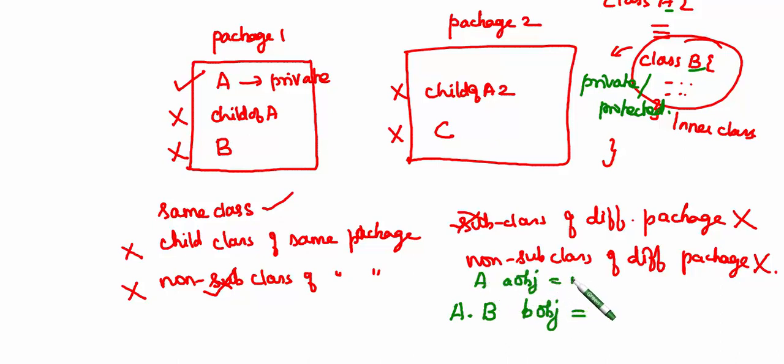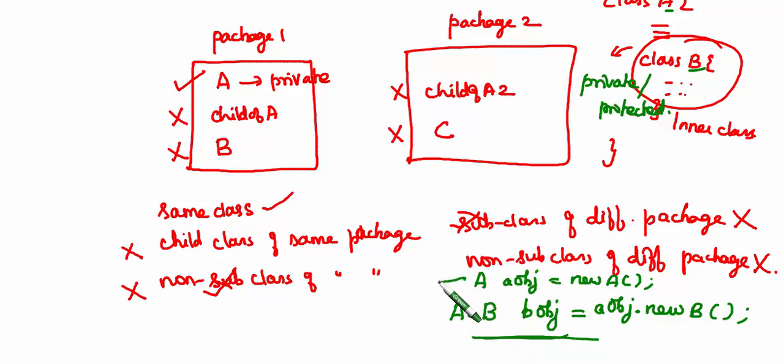So this is equal to new A. So the A object dot new of B, like this you have to create. This is very simple, there I have written it complicatedly. A is the outer class and B is the inner class.